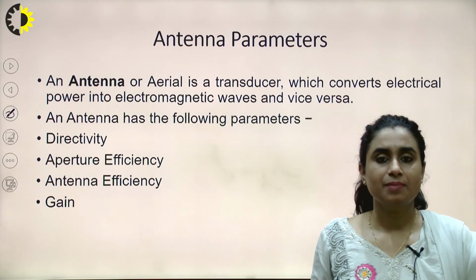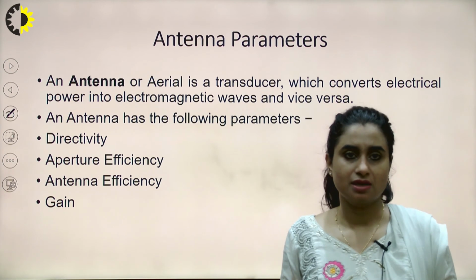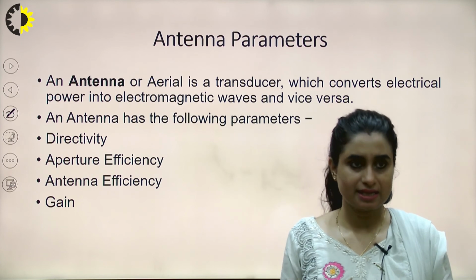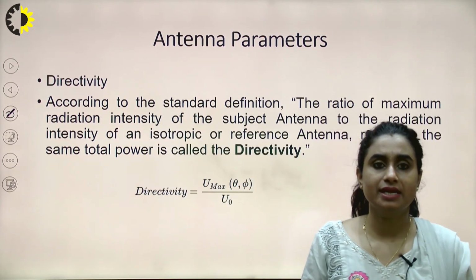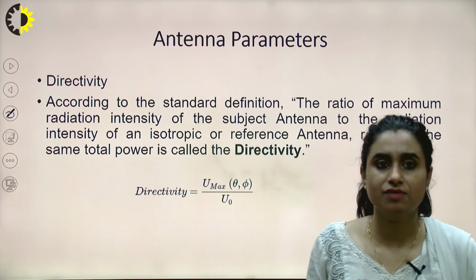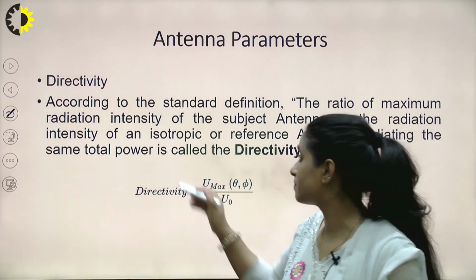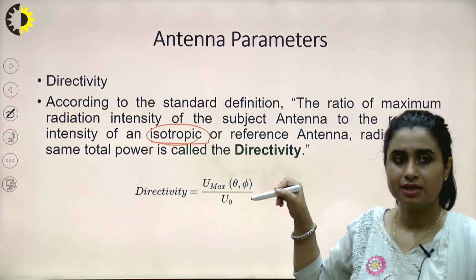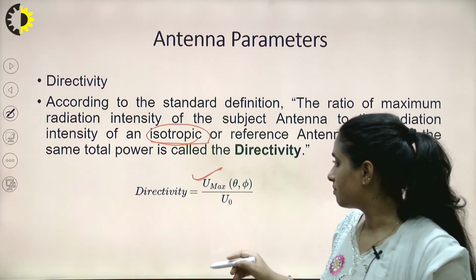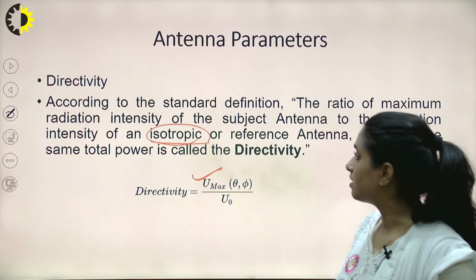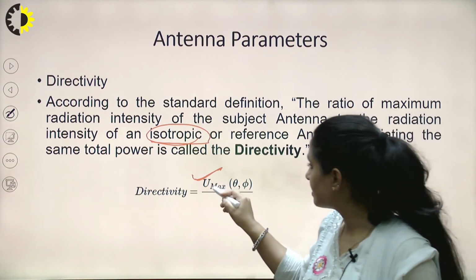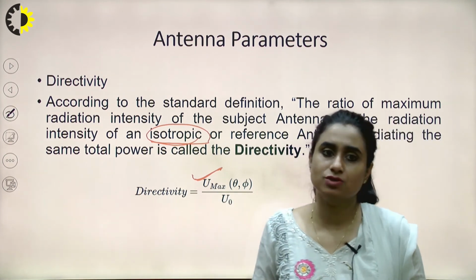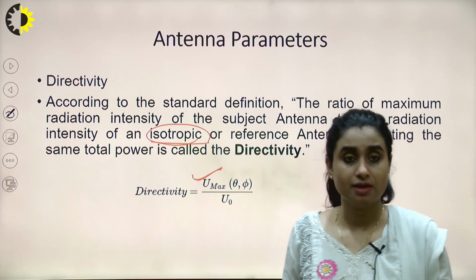Here are certain antenna parameters that need to be studied when we talk about radar communication, which are directivity, aperture efficiency, antenna efficiency and gain. If I talk about directivity, it is the ratio of maximum radiation intensity of the subject antenna to the radiation intensity of the isotropic antenna. An isotropic antenna is an antenna which radiates uniformly in all directions. So directivity gives me, for a directional antenna, the maximum radiation intensity in a direction relative to the radiation intensity when I consider an isotropic antenna instead of the directional antenna.